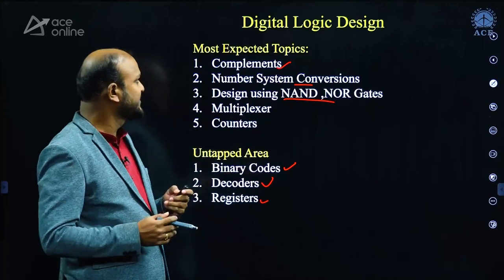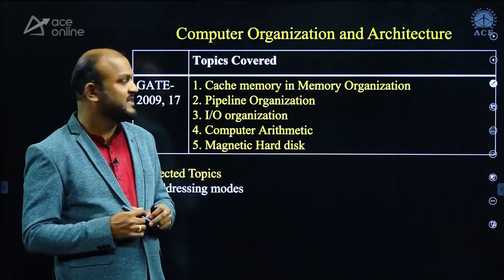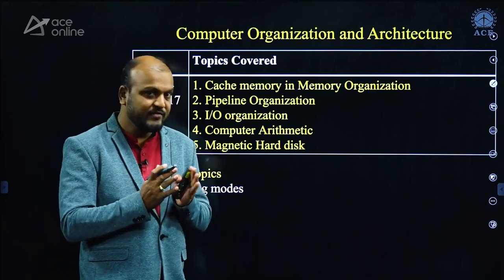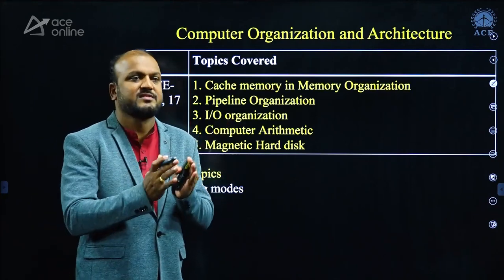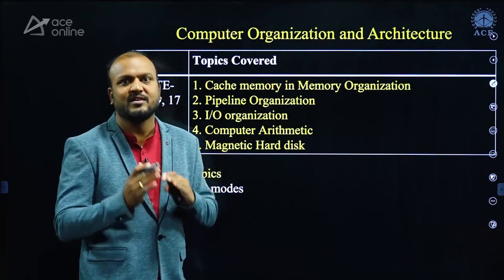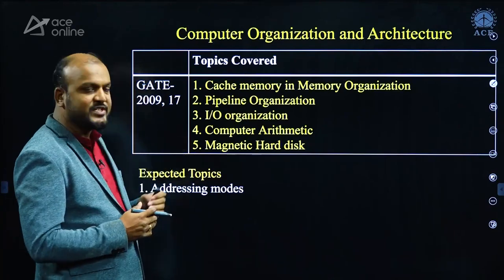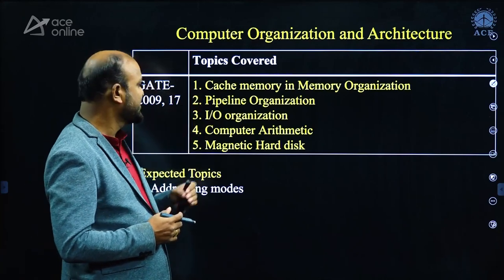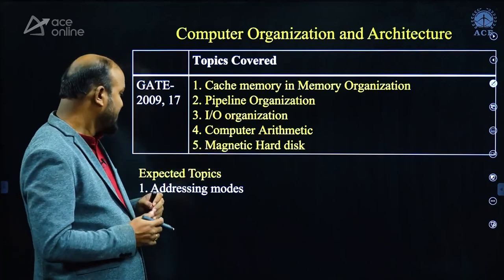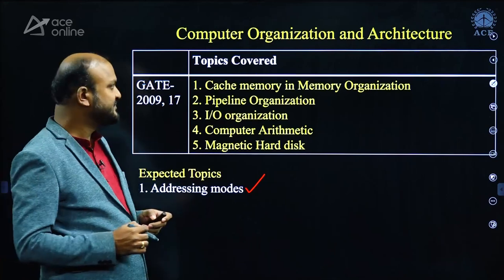Focus on these topics. Next, we'll see computer organization. Computer organization is one of the beautiful subjects, and it is a challenging subject. Many of the students are going to skip the questions, but you should not skip, because it is going to play an important role in your GATE rank. That's why focus more on COA. In the 2009 and 2017 papers, if you analyze them, questions were asked on cache memory, memory organization, pipeline organization, IO organization, computer arithmetic, and magnetic hard disks. And the most expected topic this year is addressing modes.